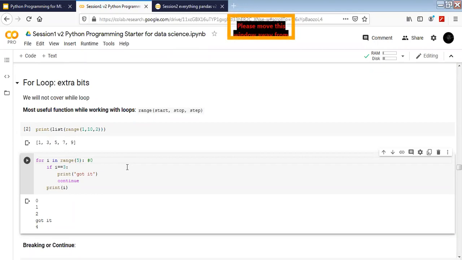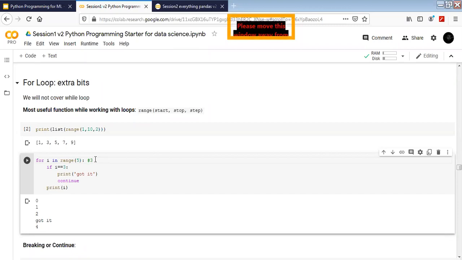The first time i is going to be 0, and we are not going to go inside the if block because the condition is not true, since i is not equal to 3. At the end we are printing i. Then we will move to 1. This whole if statement won't work, and we will print 1. Then we will move to 2. The same thing is going to happen. The if statement will not execute because the condition is not true, and we will just print 2.